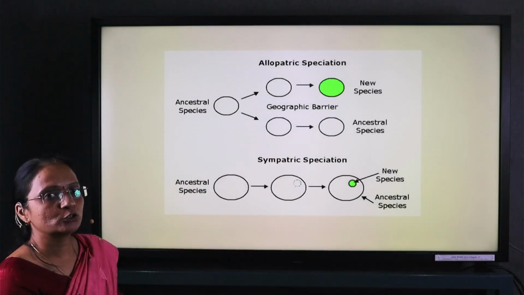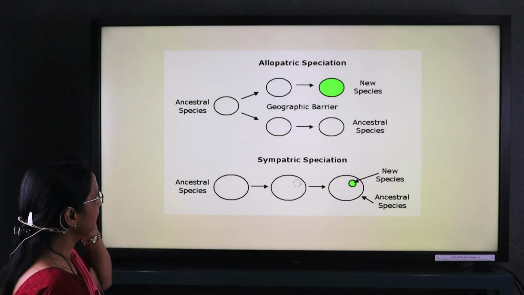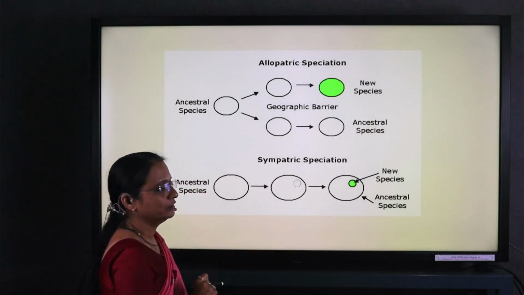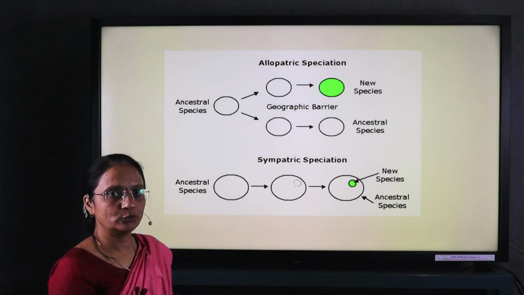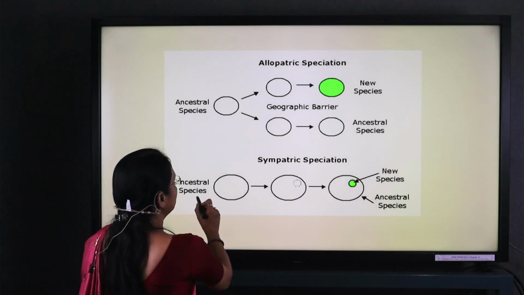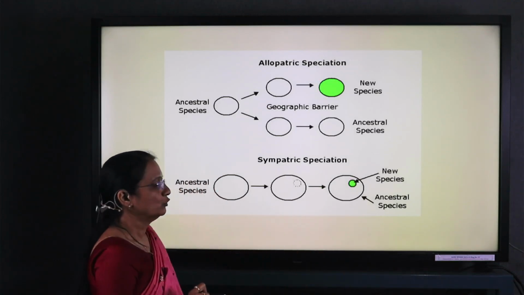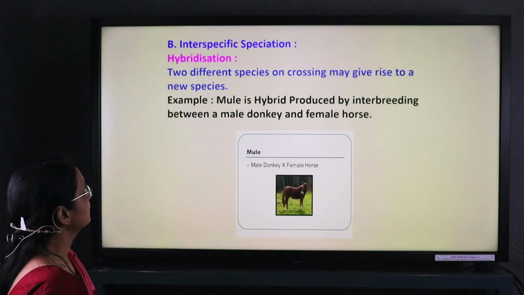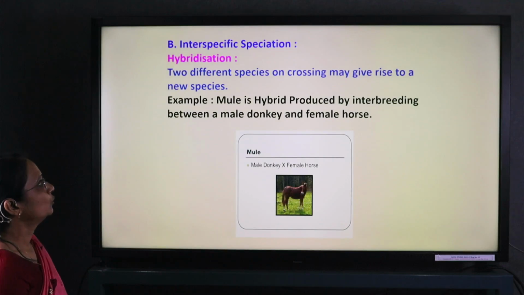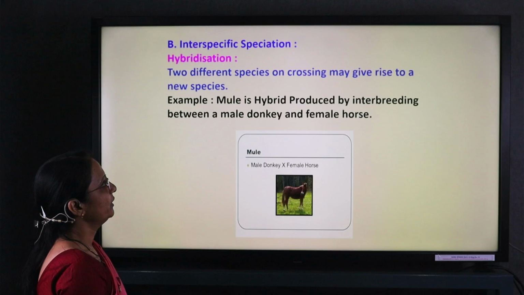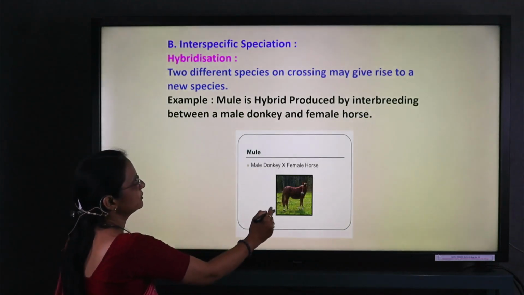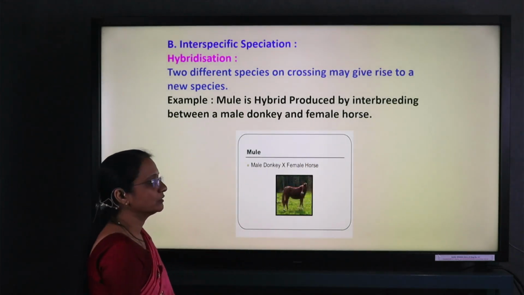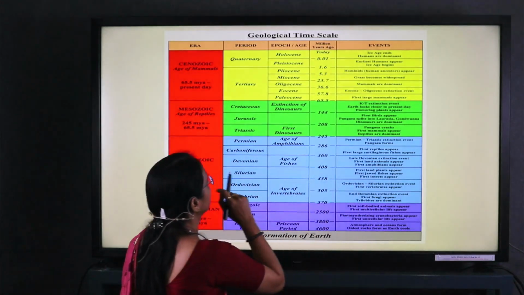This diagram shows allopatric speciation as well as sympatric speciation. Due to a geographical barrier, the new species automatically shows changes in morphology and phenotype, while in the same geographical area they do not show too many differences. Interspecific speciation is hybridization. Two different species on crossing may give rise to a new species, for example, the mating of a male donkey and a female horse forms the mule.